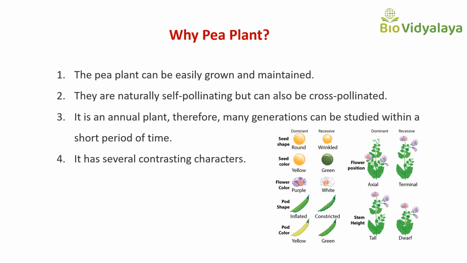Therefore, many generations can be studied within a short period of time. Fourth, it has several contrasting characters like smooth or wrinkled seeds, yellow or green seeds, tall or dwarf plants. That's why Mendel selected the pea plant for his studies.